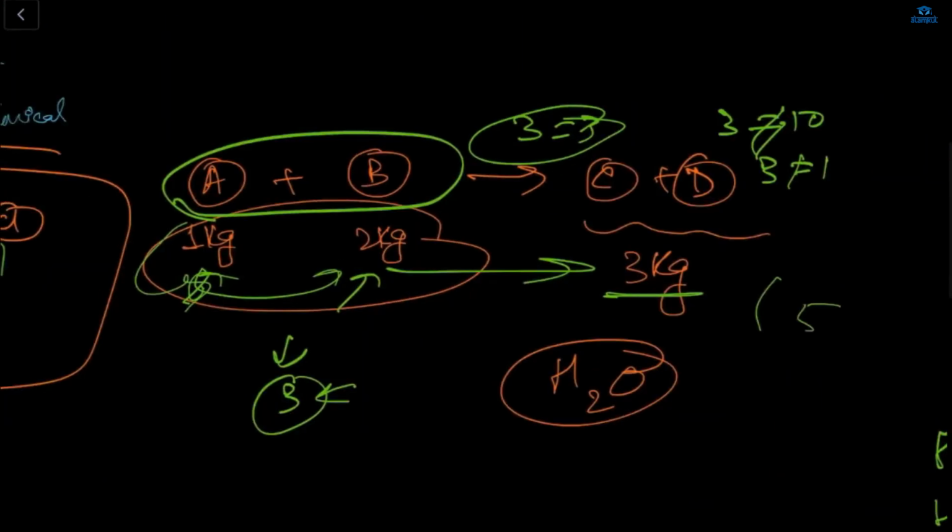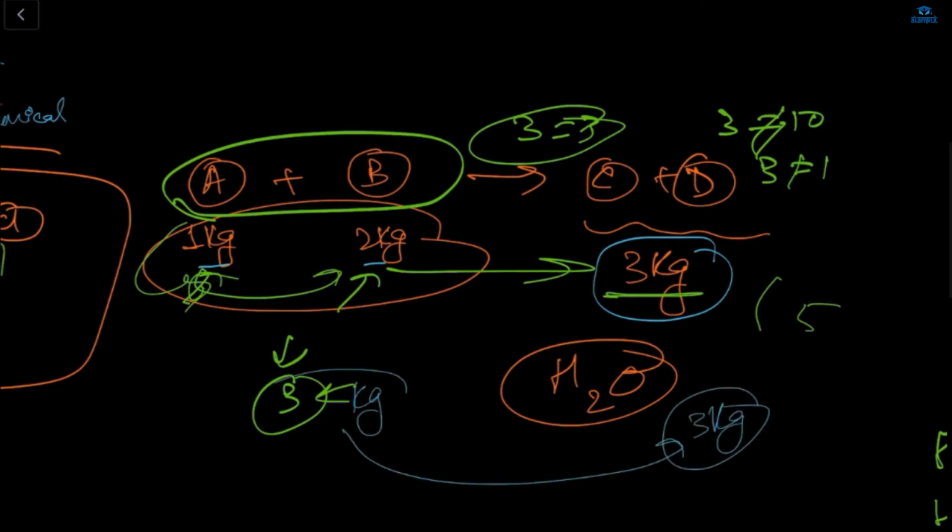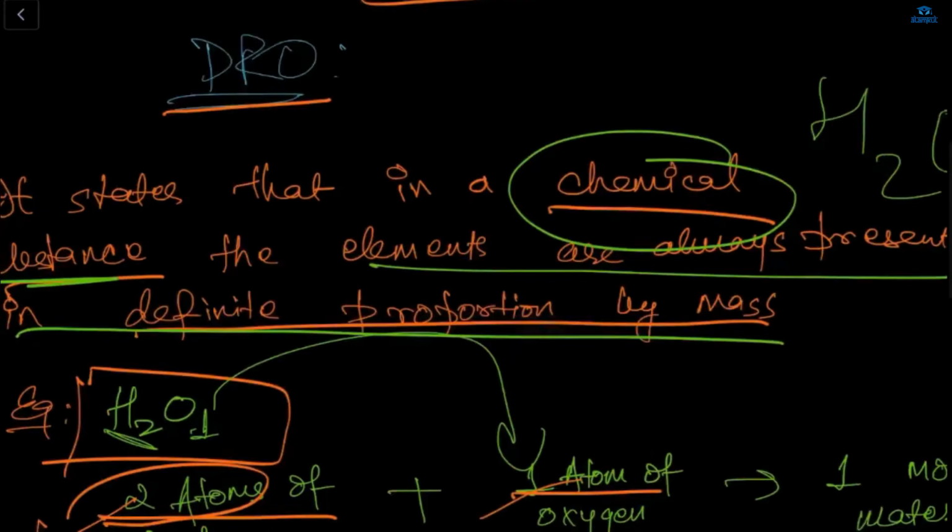Now, like here, A plus B giving reaction C plus D. Let's say this is 1 kg, this is 2 kg. So in the product here, what will we get? We'll get 3 kg, because if we are adding 3 kg, then we are getting 3 kg. It's equal. Your mass is equal. Correct?